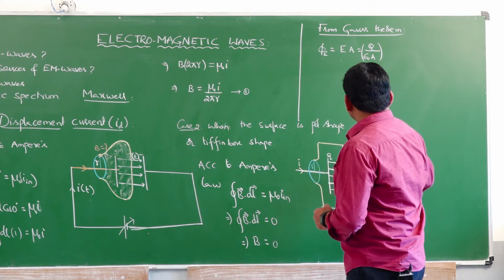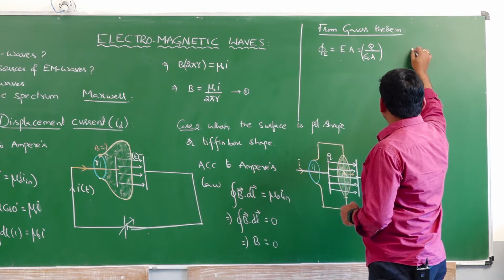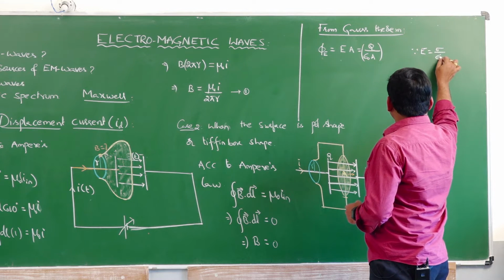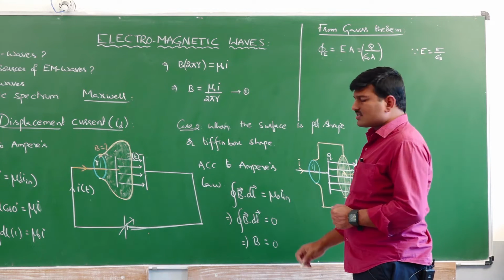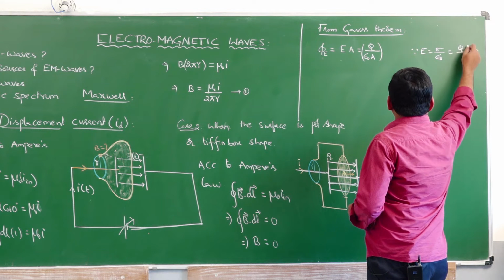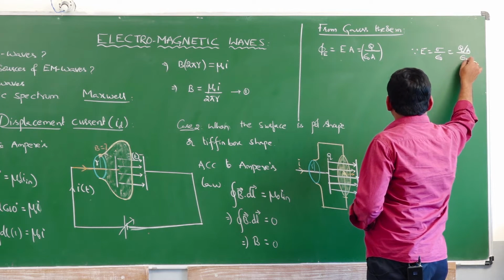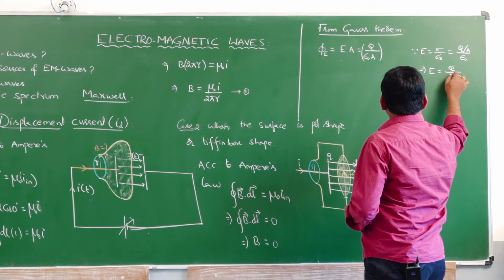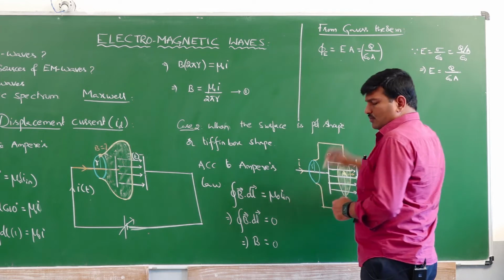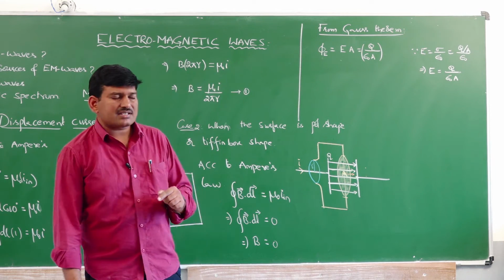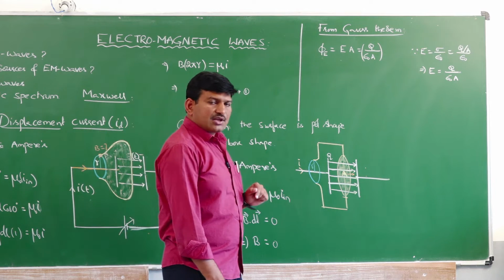The electric field intensity in between the capacitor plates is given by the formula E is equal to sigma by epsilon naught, where sigma stands for surface charge density, which can be written as Q by A divided by epsilon naught, which implies E is equal to Q by epsilon naught A. So, what is the formula to calculate the electric field intensity between the capacitor plates? Q divided by epsilon naught A.